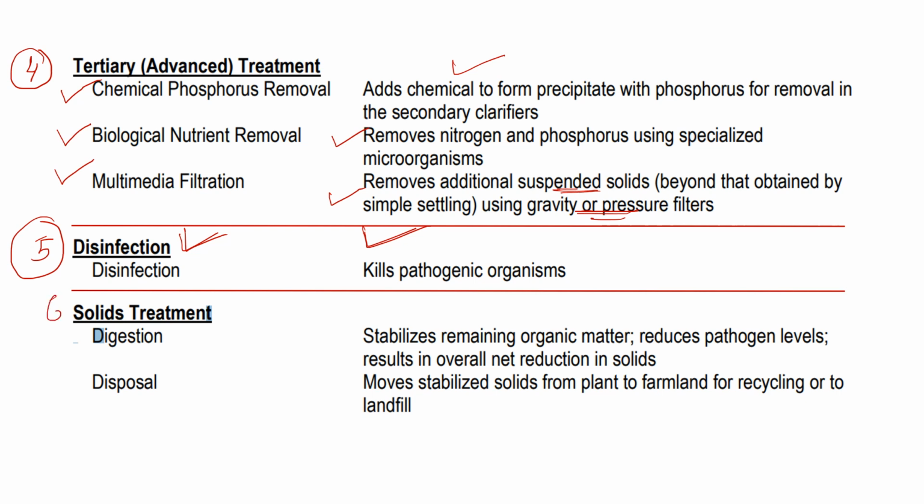The sixth process is solid treatment. For solid treatment, we go for digestion and disposal. In digestion, we stabilize the remaining organic matter, reduce the pathogen level, and result in the overall net reduction in the solid. And in disposal, we move the stabilized solid. The finally stabilized solid is moved to a landfill site and dumped there. That is called disposal.